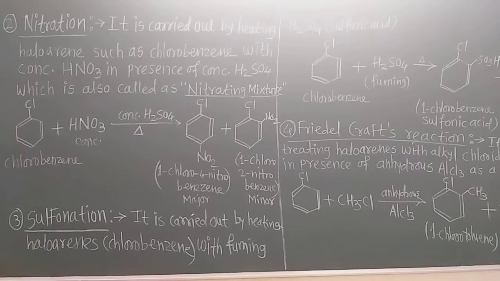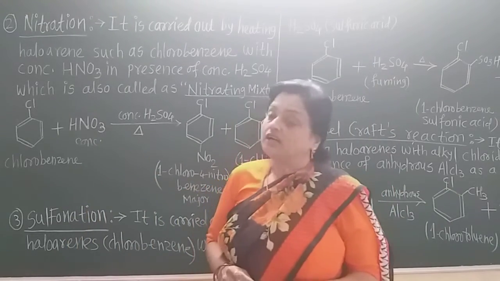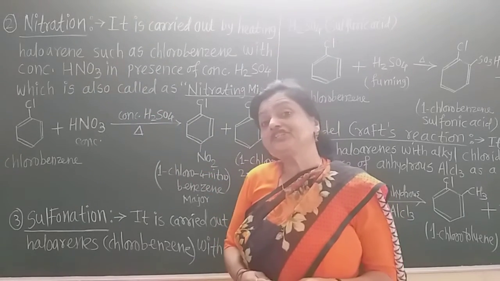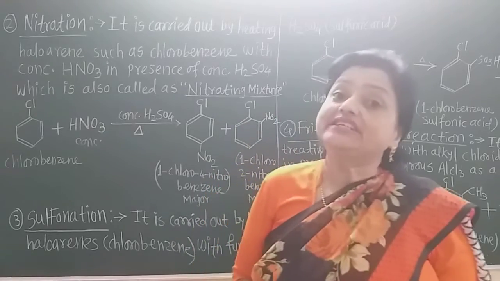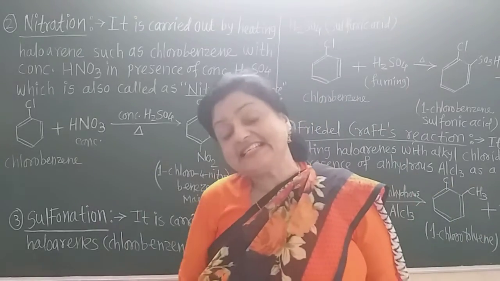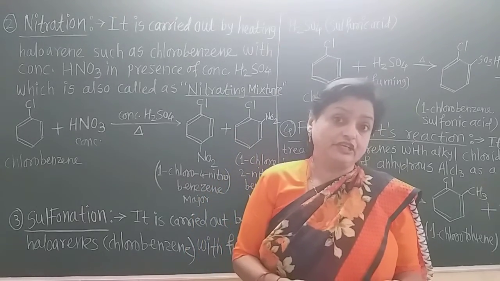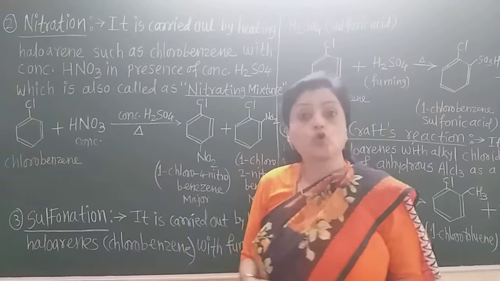Now see, students, again on the blackboard. Now we are learning the second electrophilic substitution reaction of haloarene or aryl halides. That is the nitration. What happens in the nitration? Nitric acid is the reagent, and this reaction is carried out in the presence of concentrated sulfuric acid. So concentrated nitric acid and concentrated sulfuric acid are present for this nitration of chlorobenzene.